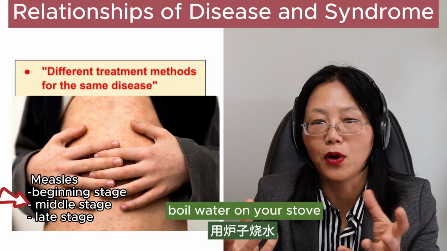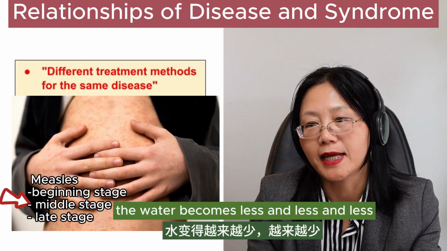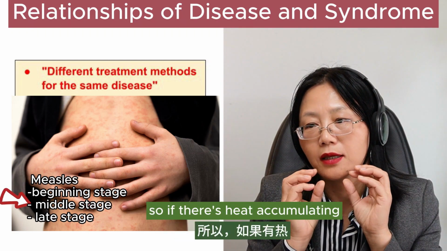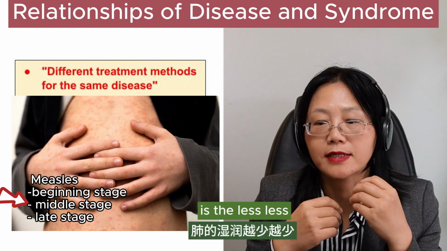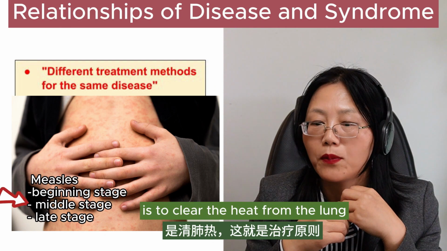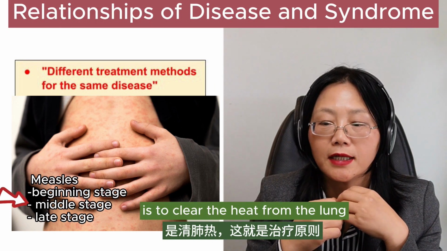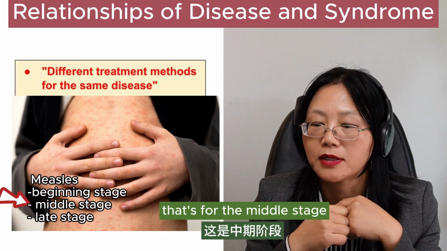That's common sense. You boil water on your stove, with the heat, the water becomes less and less. If there's heat accumulated inside the lung, what you'll see is less moisture. In that situation, your treatment principle is to clear the heat from the lung. That's for the middle stage.